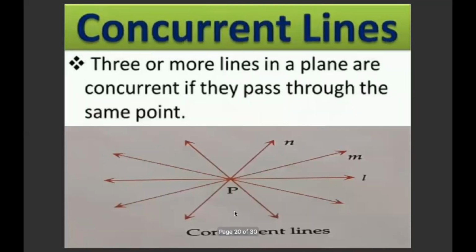Next is concurrent lines. 3 or more lines in a plane are concurrent if they pass through the same point. So this is point P we are taking. Can you see how many lines can pass through one given point? So many lines. So if 3 or more lines pass through the same point, these lines are called concurrent lines.